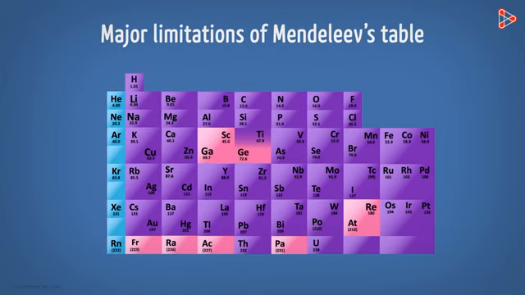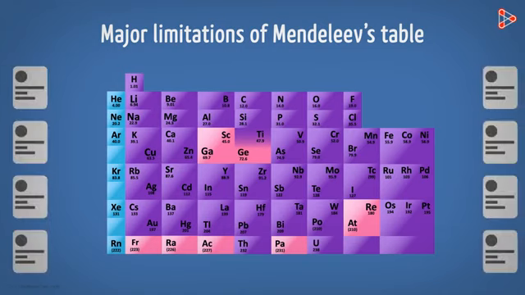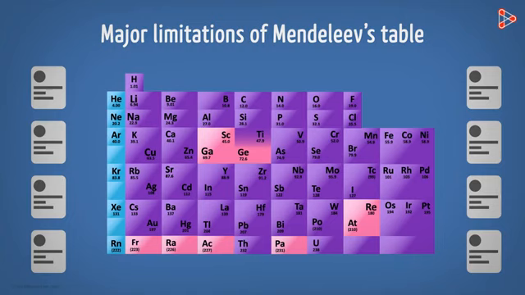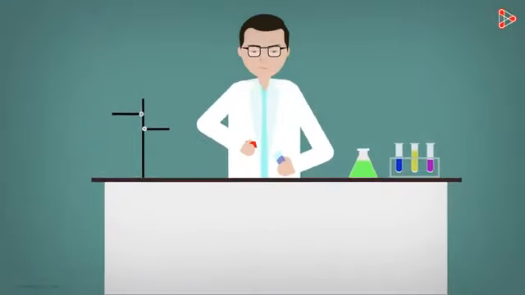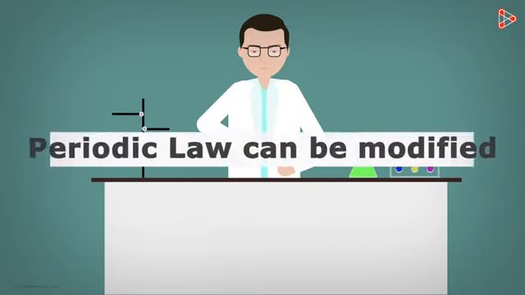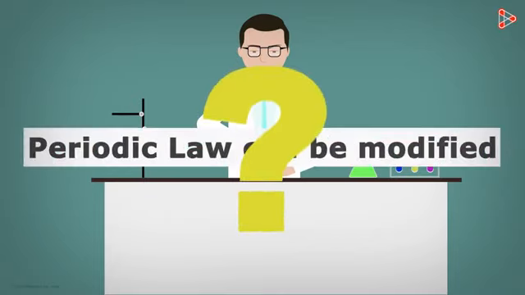So with all these limitations, how do we study the elements? How do we carry out the periodic classification? Well, if the elements discovered later did not follow the periodic law given by Mendeleev, then the only way to arrange them was by modifying the law. Yes, this was however not what scientists could think of as the first step. It was quite gradually that the scientists realized the fact that the law could be modified. But how did this happen?